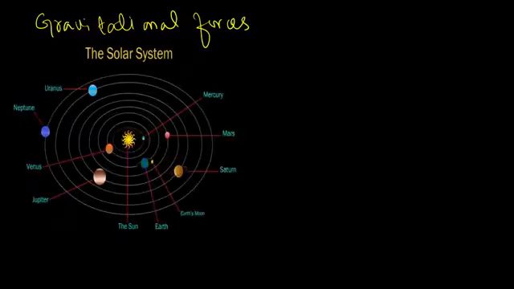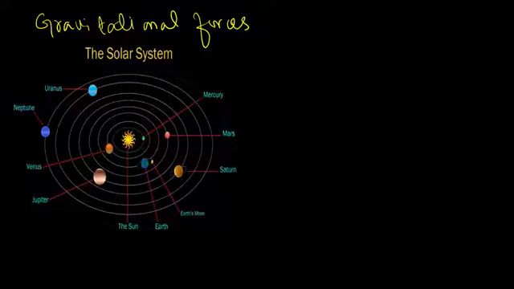Other examples of field forces include the gravitational force. An example of gravitational force is the solar system. The whole solar system is bound to the sun by the force of gravity.